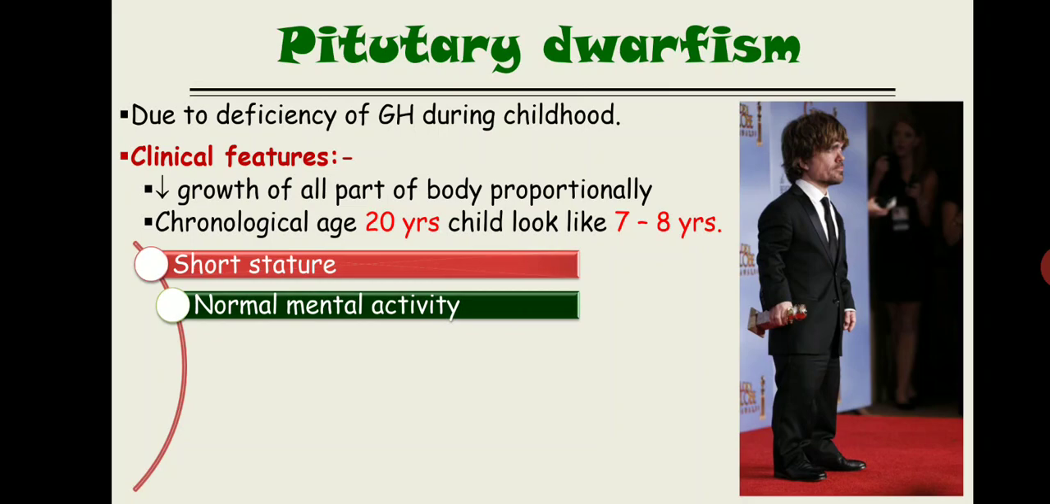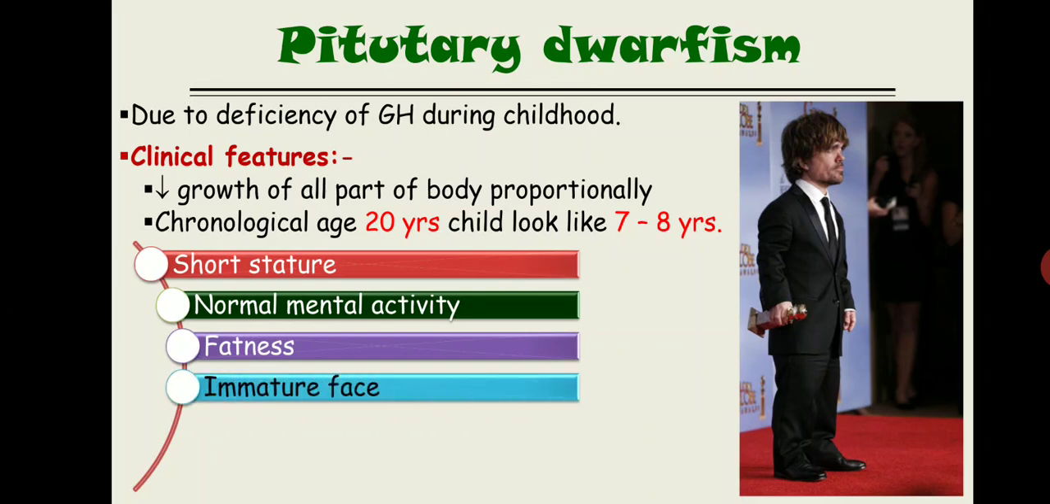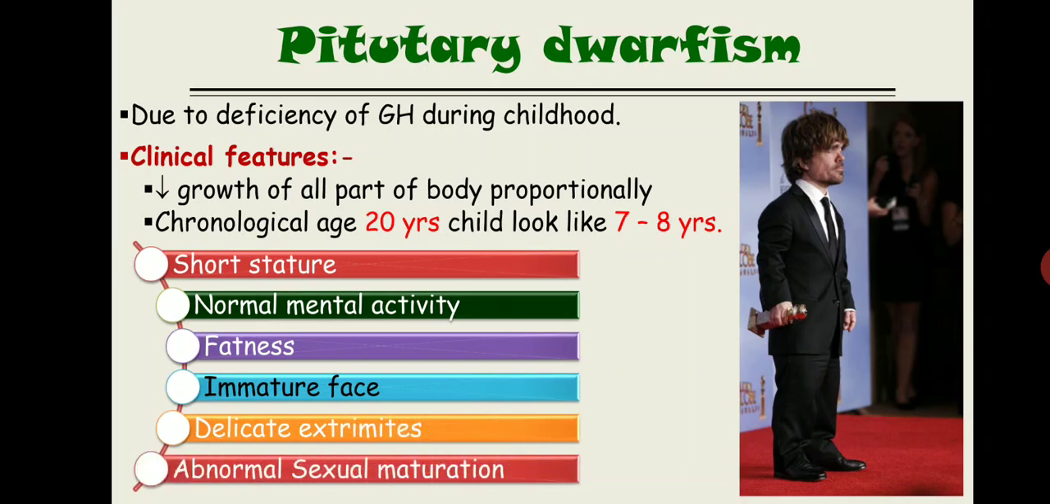That normal mental activity is present in pituitary dwarfism, but it is absent in hypothyroid dwarfism. This is the difference between pituitary dwarfism and hypothyroid dwarfism. You see, the people working as dwarfs in circus are suffering from pituitary dwarfism because they make you laugh. They have normal mental activity, while hypothyroid dwarfism has abnormal mental activity. Third one is fatness. The person looks fat and the face is still immature, with delicate extremities and abnormal sexual maturation. These are the clinical features of pituitary dwarfism.